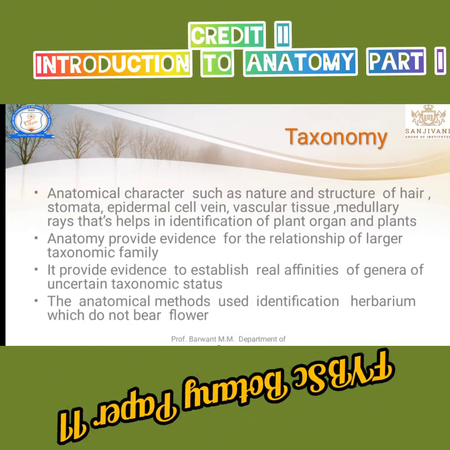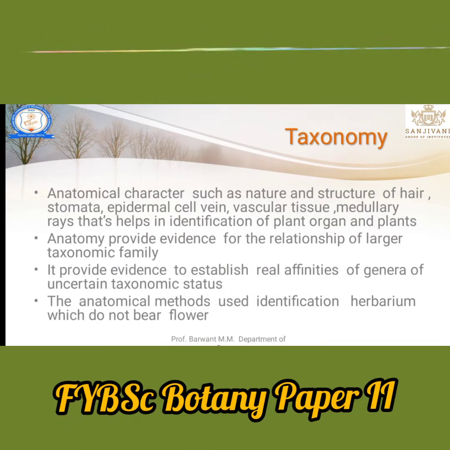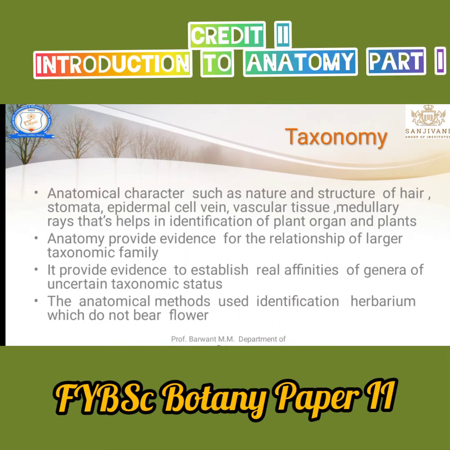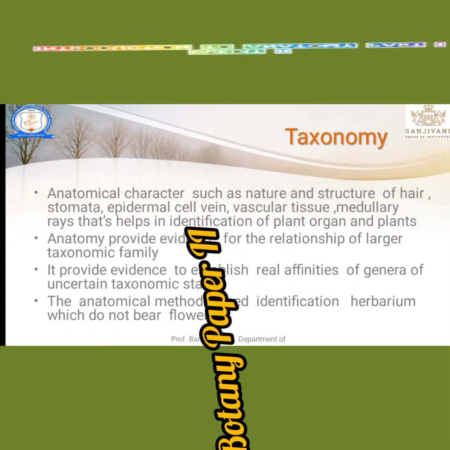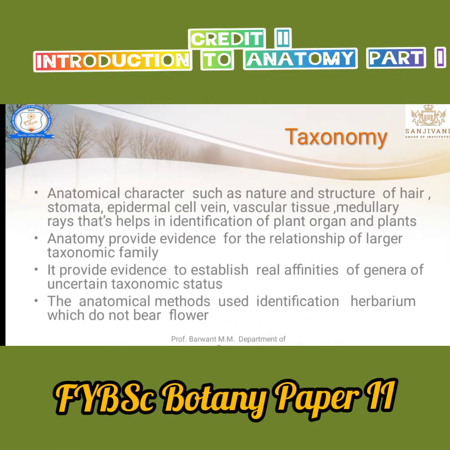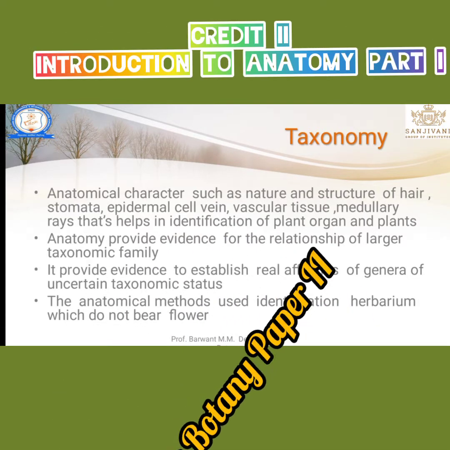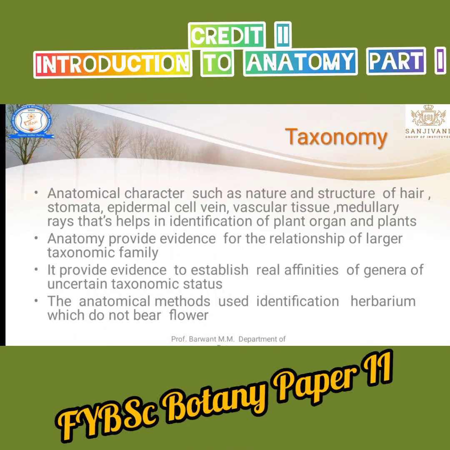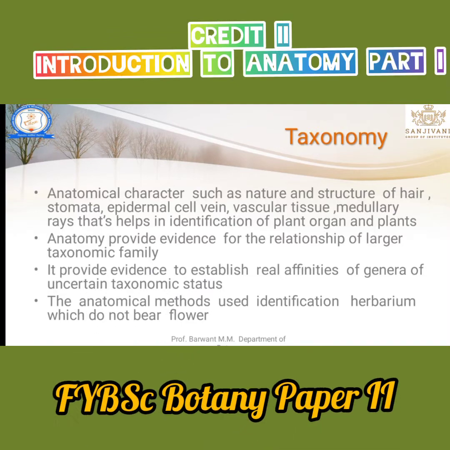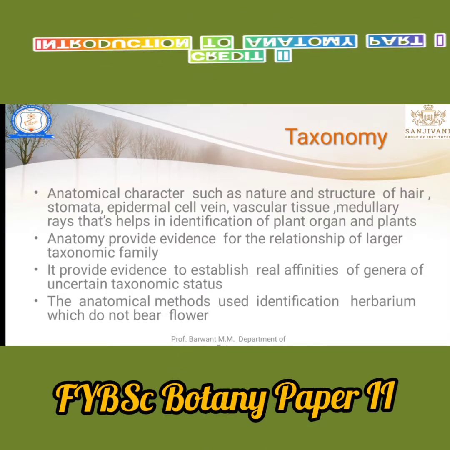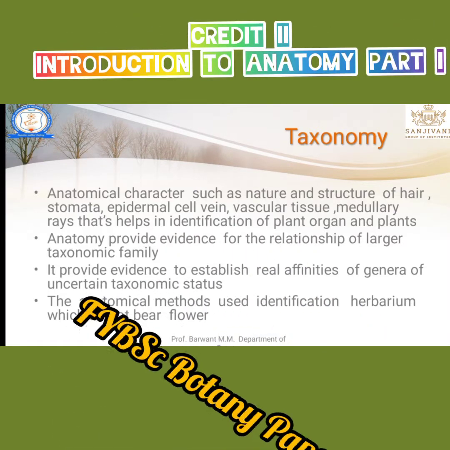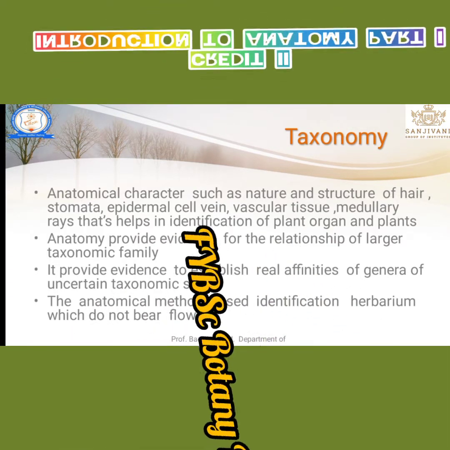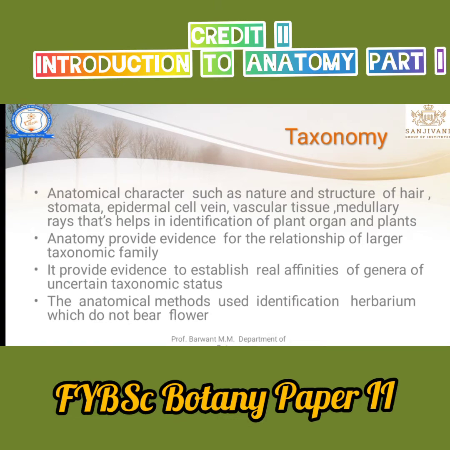Anatomy provides evidence for the relationship of larger taxonomic families. Anatomy gives proof of the larger taxonomic family. That means if two families have some similar anatomical characters, that indicates they are from a single class or the same large family or the same ancestor. Anatomy gives the evidence that the two families have the same ancestor.